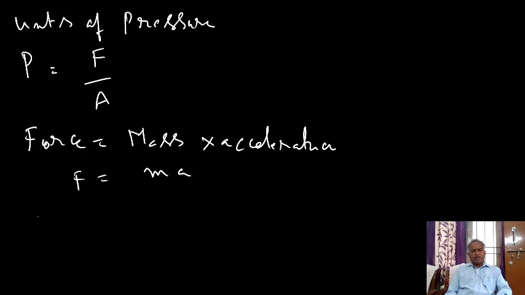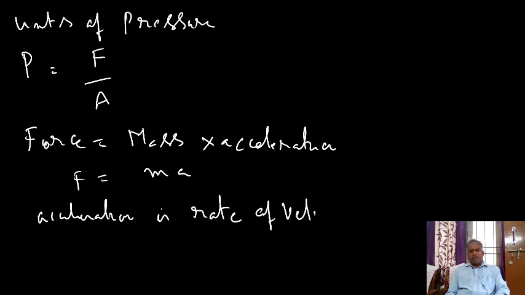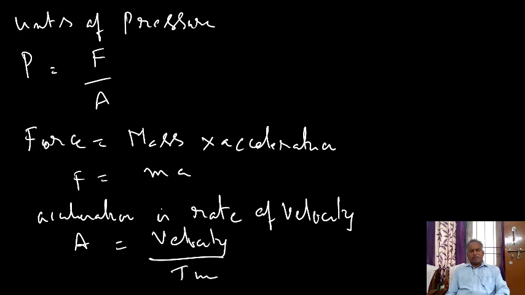Acceleration is nothing but rate of change of velocity. So acceleration equals velocity by time. F equals ma, m into v by t.